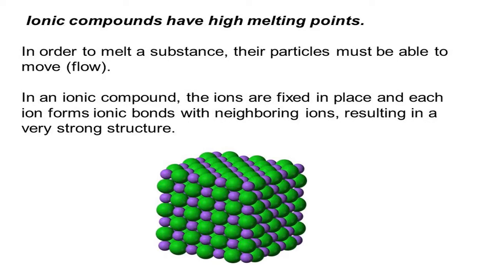Here, ionic compounds are formed by oppositely charged ions. When the charge is more, attraction is strong. When the attraction is more, the bond is strong.